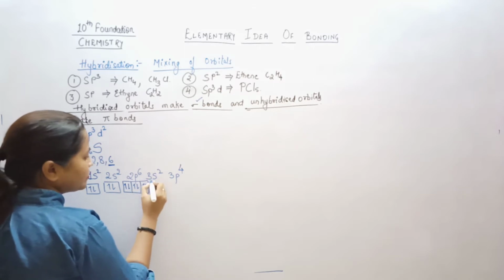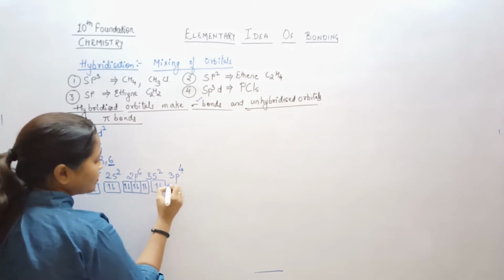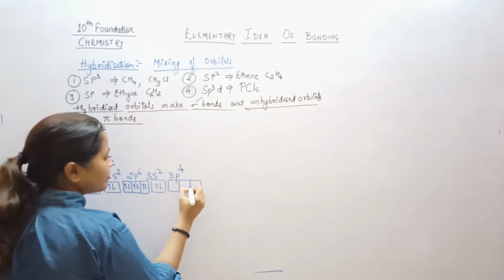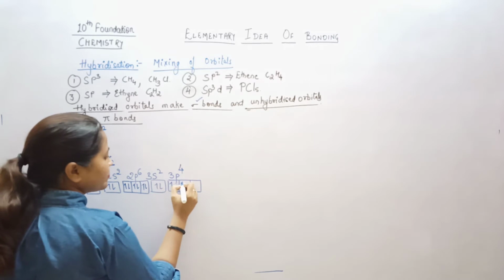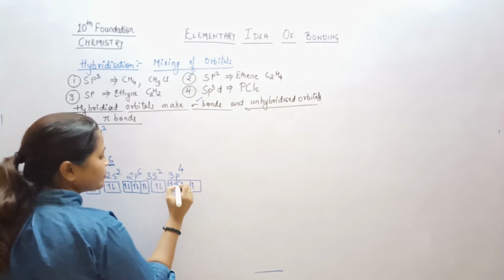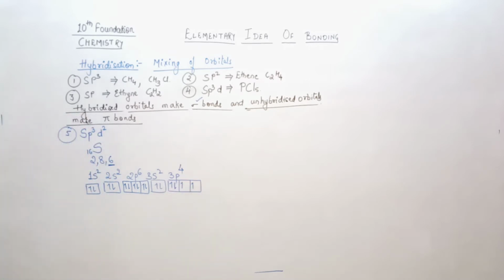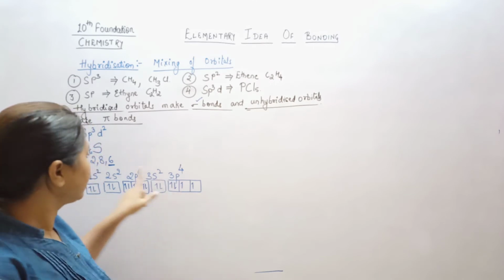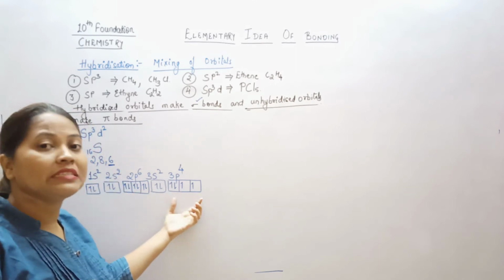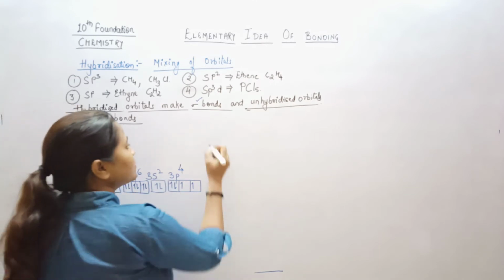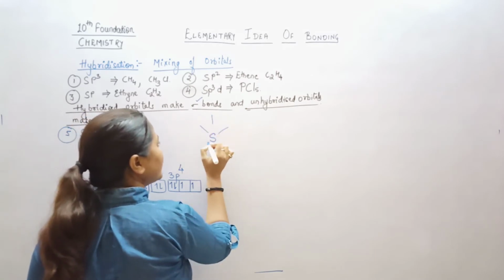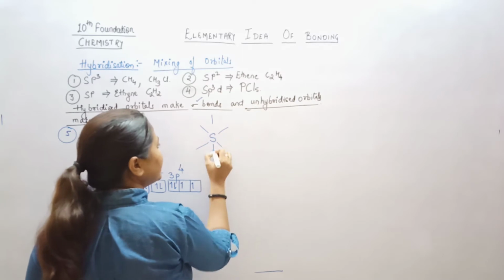Okay? 3s2 and this is your 3p4. Okay? So, as I already have told you, if there are only 2 unpaired electrons in the sulfur, then how is it making 6 bonds with fluorine? So, this is basically the bond structure of fluorine with sulfur.